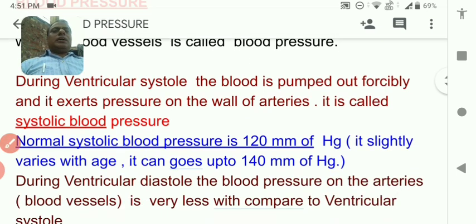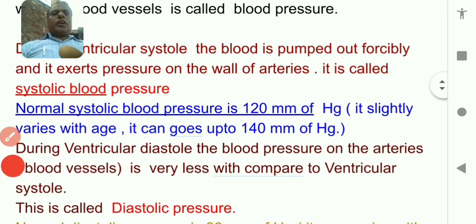And what is the normal systolic pressure for a human being? The normal systolic pressure for a normal human being is 120 millimeter of Hg. But slightly it varies with the increasing of age.